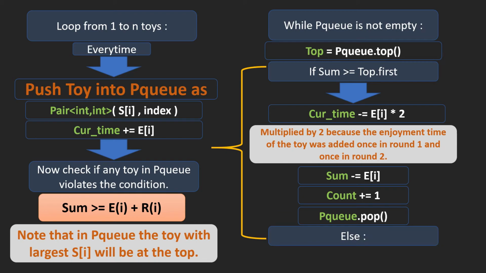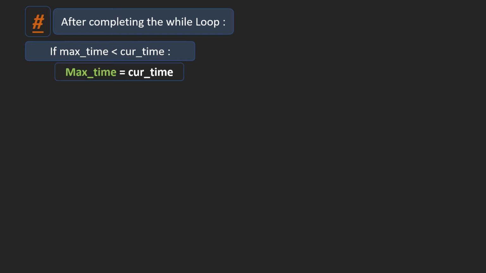If the condition is met, then break the loop, because the queue is sorted in decreasing order, and if the top element meets the condition, then all the other elements meet the condition. Now comes the last step. After completing the while loop, we need to update our max time. If the current time is greater than max time, then we change the value of max time to current time and change the value of removed to count. Note that removed tells us the number of toys that were deleted when the current time was maximum.